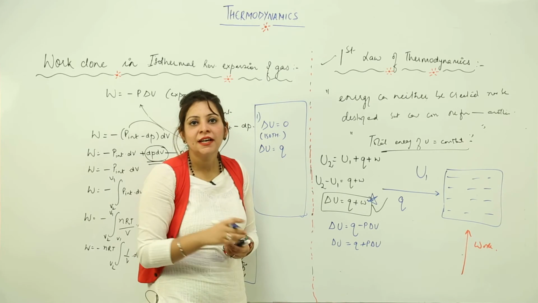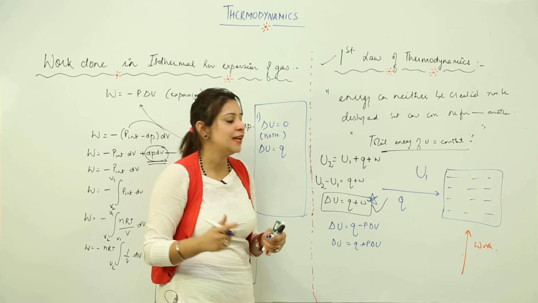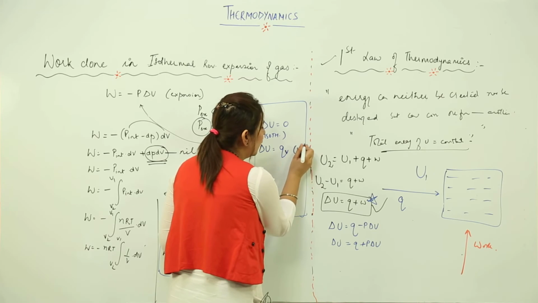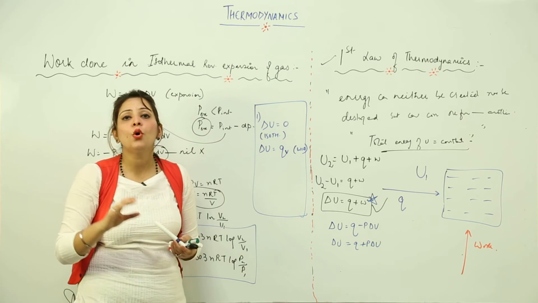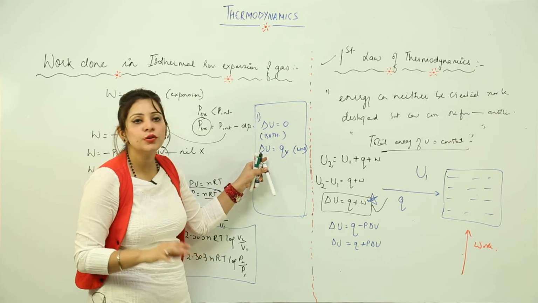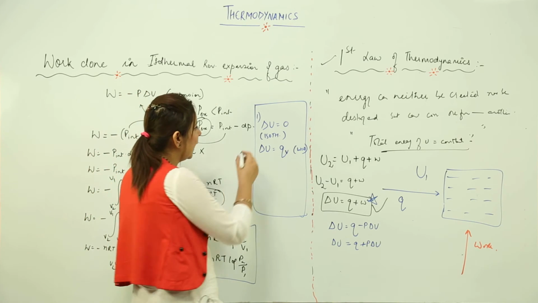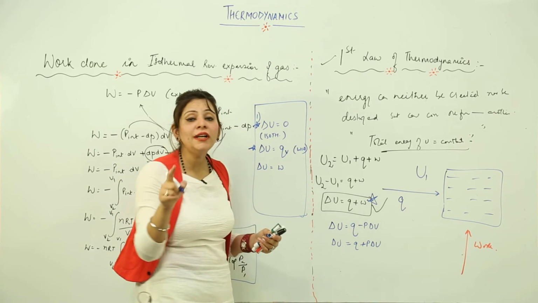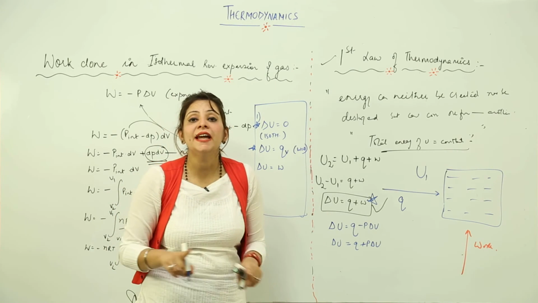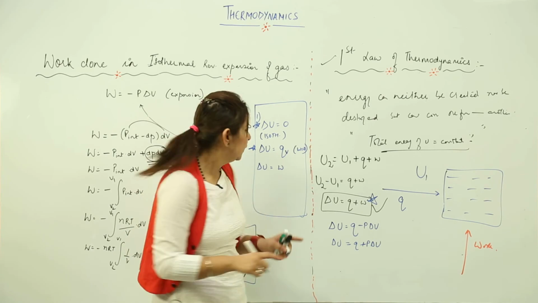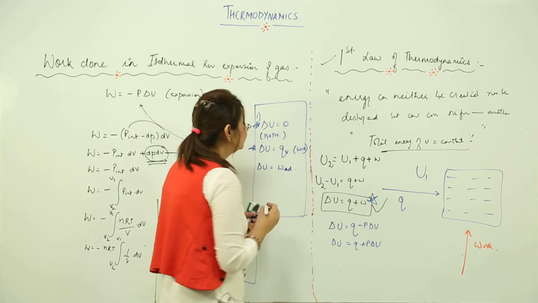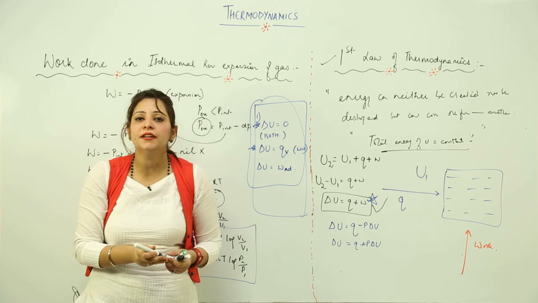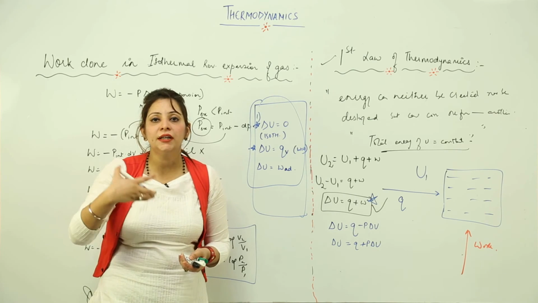And delta U is equal to Q in which case? It is equal to Q when the reaction takes place at constant volume. That means no work is done, neither expansion nor compression. Then delta U is equal to QV. And likewise, delta U is equal to W. In what case is it equal to W? When the wall is adiabatic, when there is no exchange of heat. That means delta U is equal to W. So these are the three things you have to keep in mind, because we will be using these conventions when we will be doing the numericals, right?